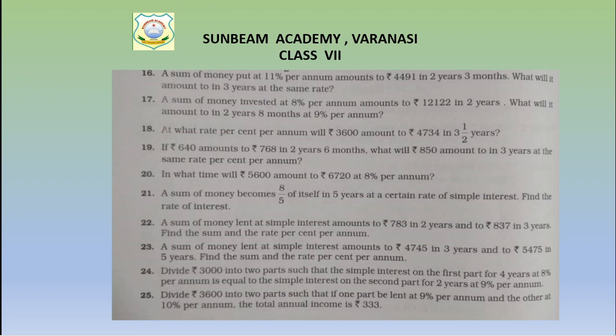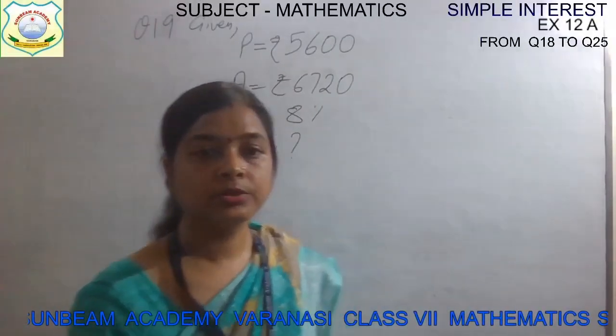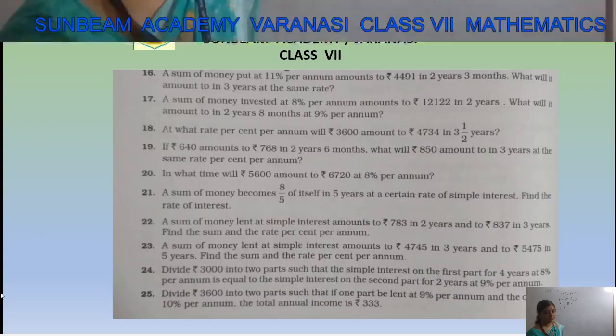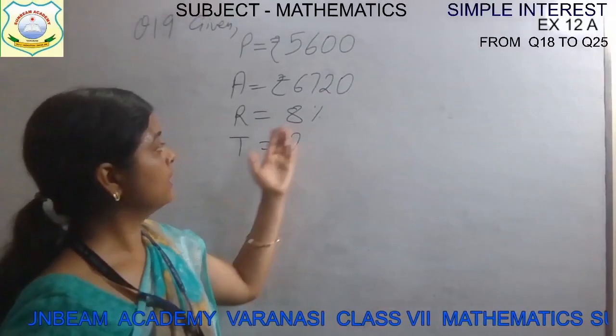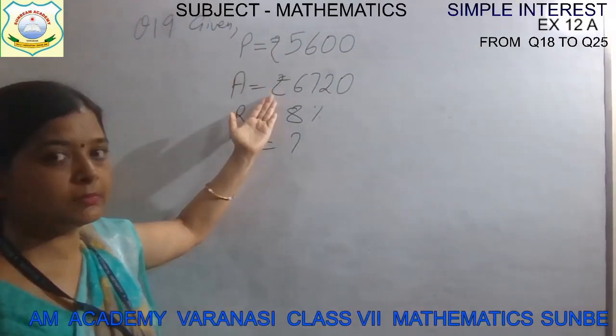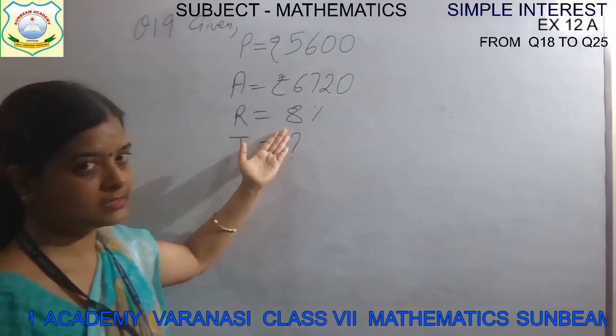Now see the board work. Question is, in what time will 5,600, the principal money, amount to 6,720? Principal money is given, amount is given, and the rate is 8%. In how many years will the principal money amount to this much at a rate of 8% per annum?